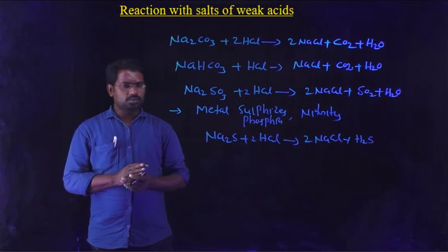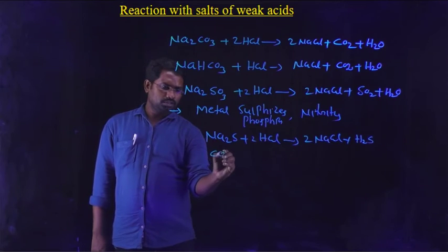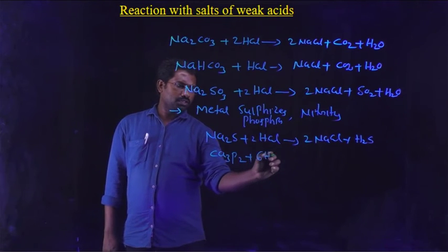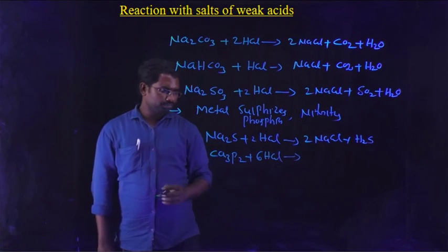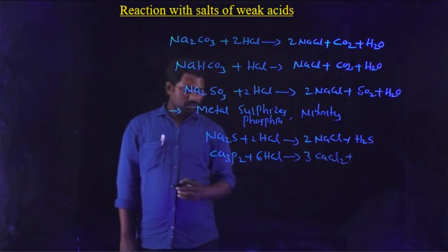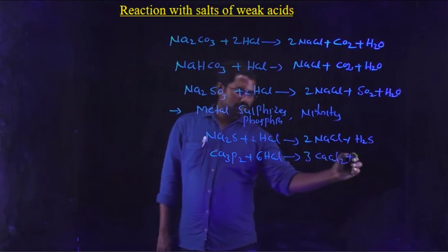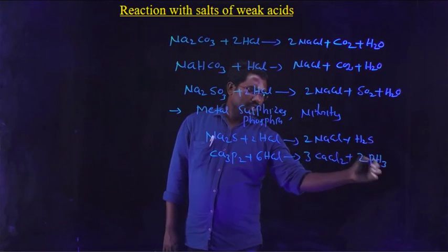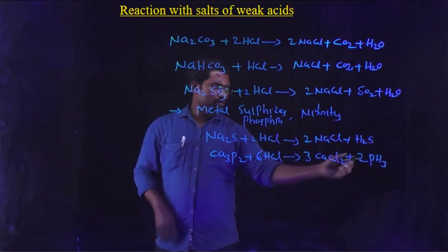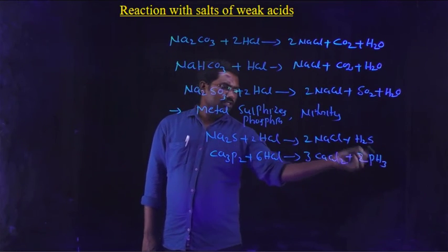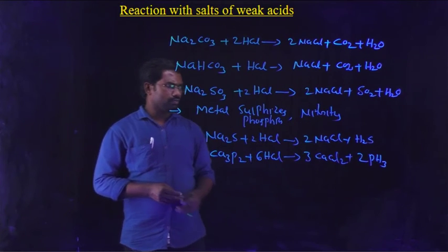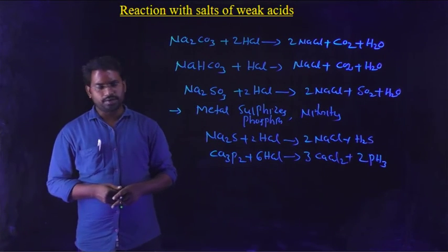Come to the metal phosphide like calcium phosphide, Ca3P2. It reacts with 6 moles of HCl. It is able to form calcium chloride plus, what about phosphorus? 2 phosphorus are present here, 2PH3. That is phosphine. Check the balance. 3 calcium, P2, 2 phosphorus, 6 hydrogens and 6 chlorines. Okay. So calcium phosphide treated with HCl is able to form calcium chloride and phosphine, PH3.